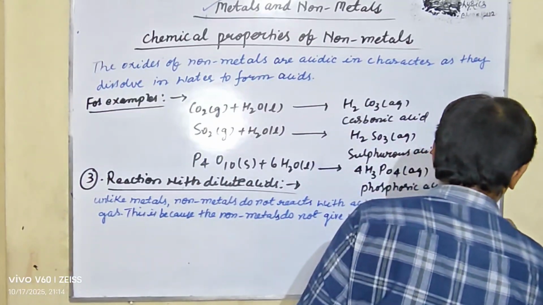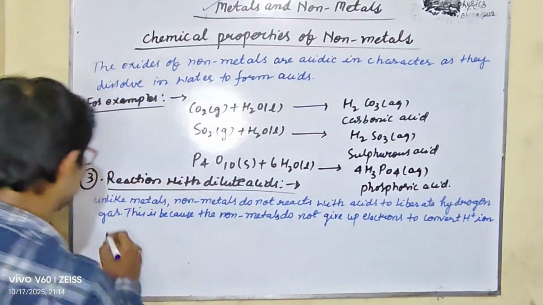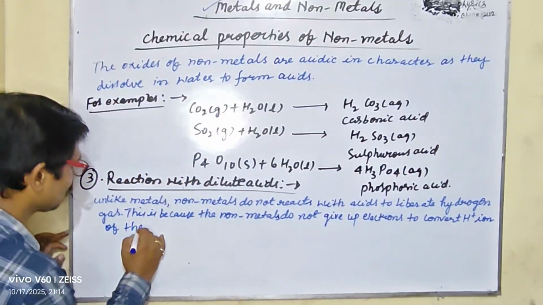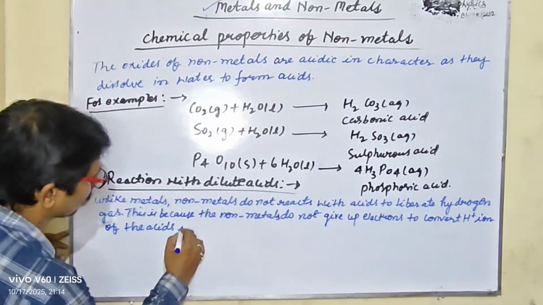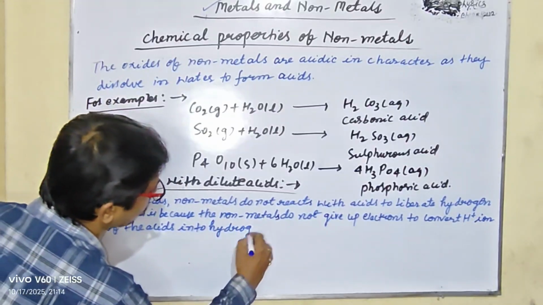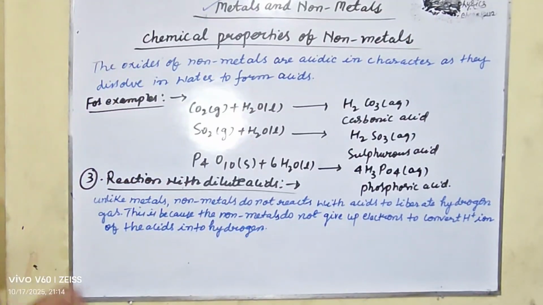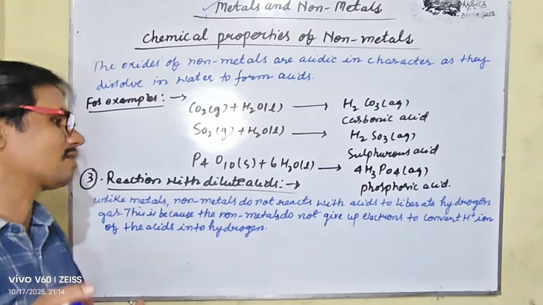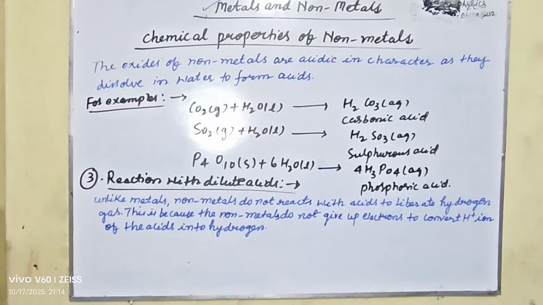So it does not give the hydrogen. The reaction with dilute acid, unlike metals, non-metals do not react with acid to liberate hydrogen gas. This is because the non-metals do not give up electrons to convert H plus ion of the acid into hydrogen.